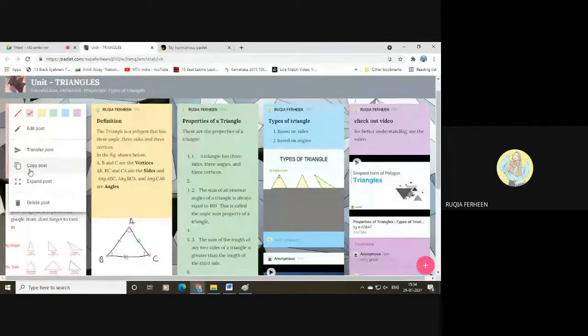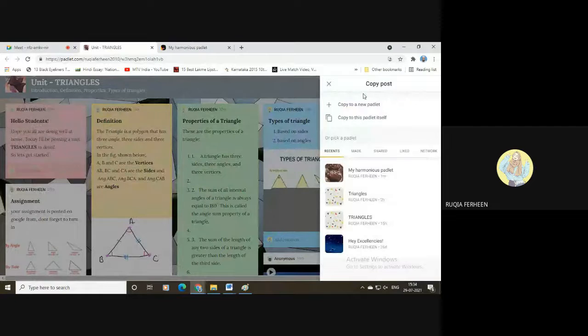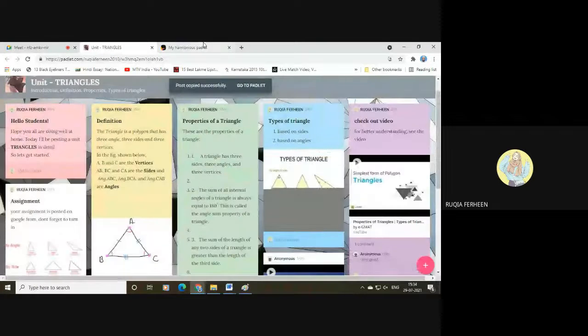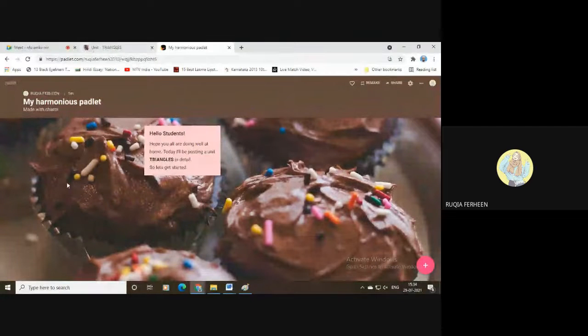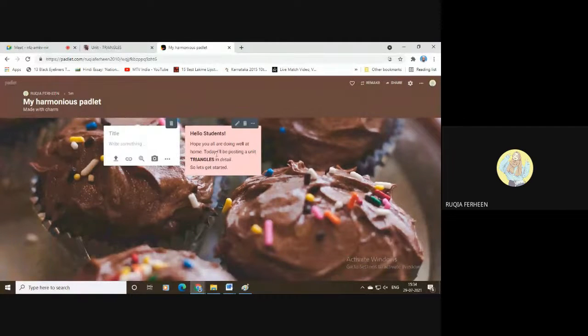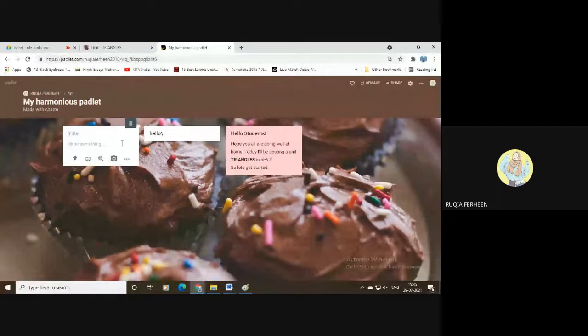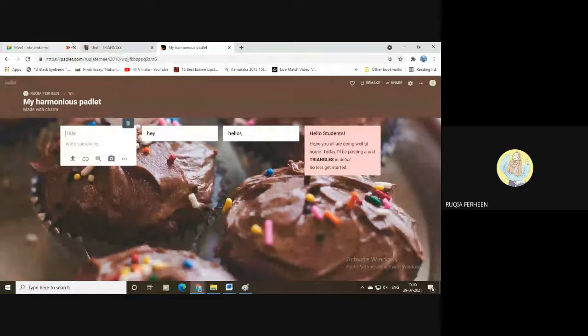I'll select the option copy post, and here it will show where you want to copy that post. Here I'll select my harmonious Padlet. Select that, and you can see this post is available on this Padlet, my harmonious Padlet. In this way, you can shift the post to the Padlet you want. Since it is a grid option, it appears like this, one after the other. I hope you got it with the grid option.